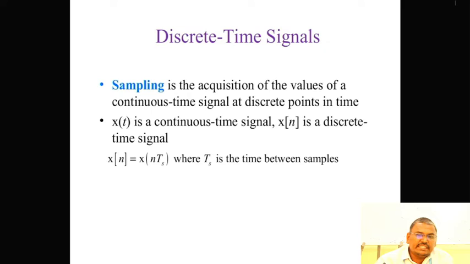Next, discrete time signals. Sampling is the acquisition of the values of a continuous time signal at discrete points in time. x of t is the continuous time signal representation. The discrete time signal representation is x of n. Here x of n is equal to x of n Ts, where Ts is the time between samples.